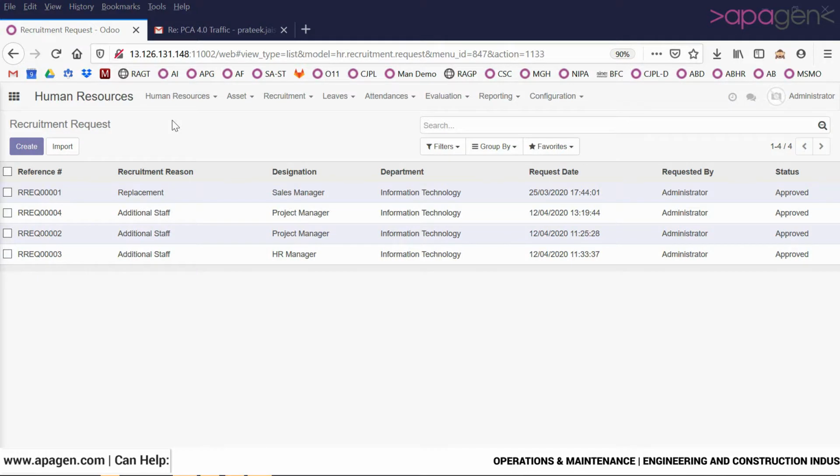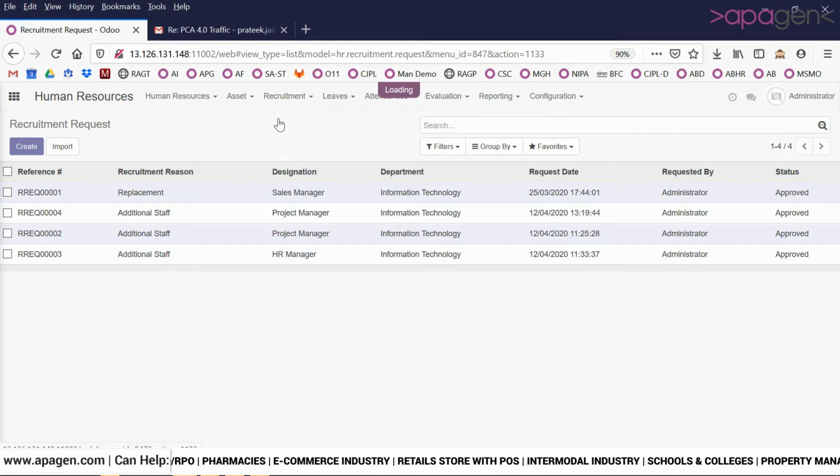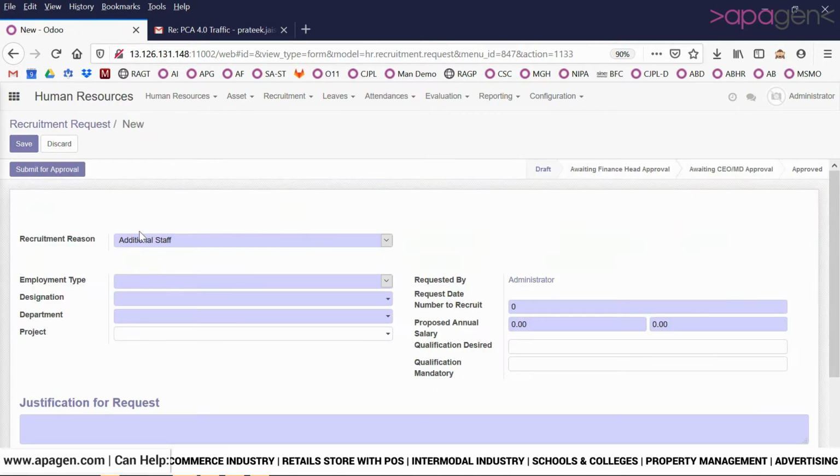Hello, everybody. Today we are going to discuss an important aspect of recruitment, which is a manpower intent or a recruitment request. In an organization with a detailed and long hierarchy, it is imperative that the heads of departments make a request to the HR department whenever they would like to hire new individuals. In that scenario, they are supposed to raise a recruitment request or a manpower intent. To do so, we go to recruitment request and click on create.